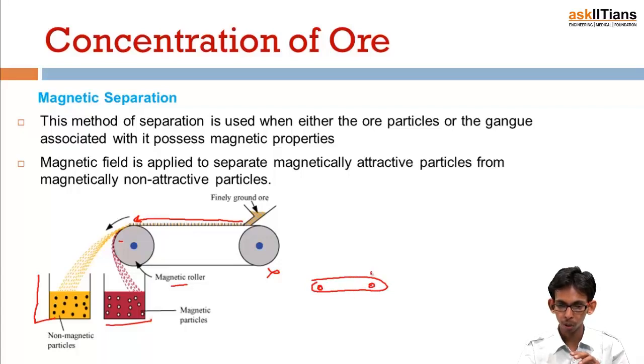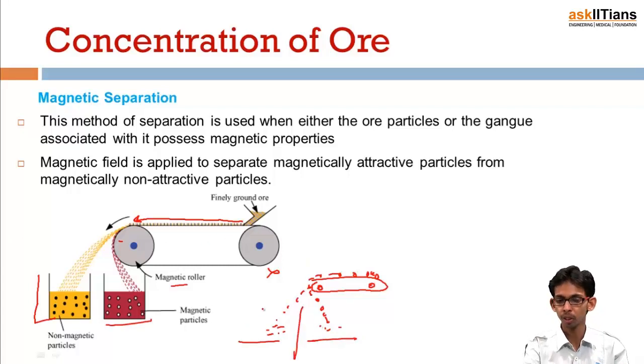I put the ore particles here, these ore particles reach here, and the magnetic component falls near the roller while the non-magnetic component falls away. So in this way we have two different lumps, one magnetic, another non-magnetic. This is the way they are separated. A magnetic field is applied to separate magnetically attractive particles from magnetically non-attractive particles.